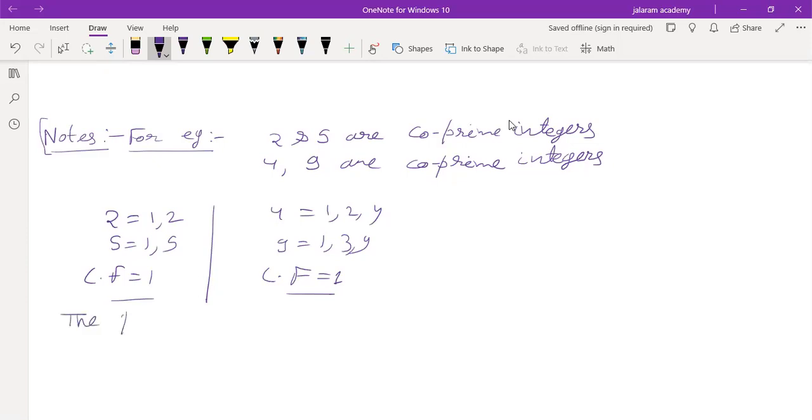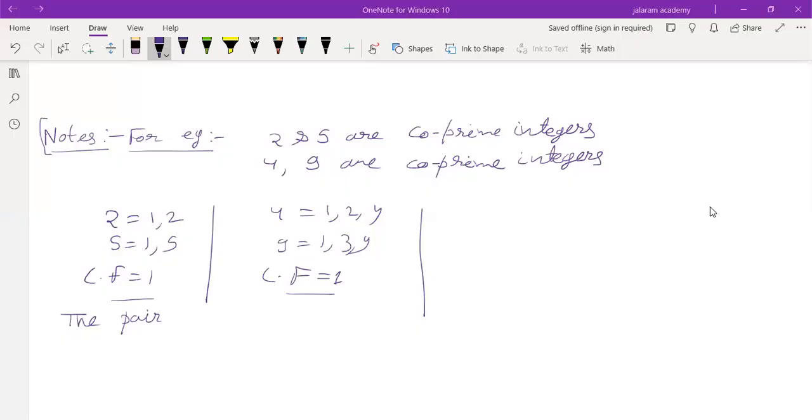The pair of integers which have only one common factor are called co-prime integers. Is that clear to you, everyone?